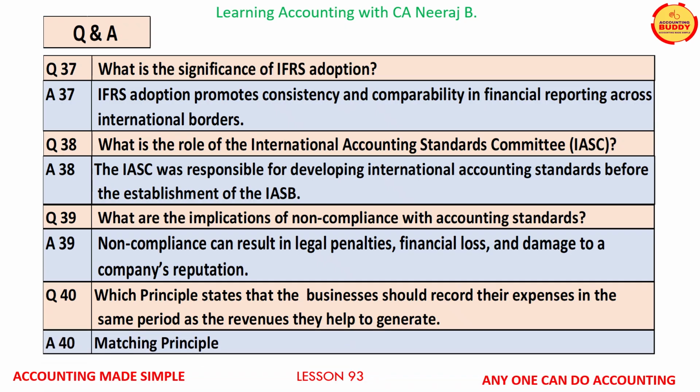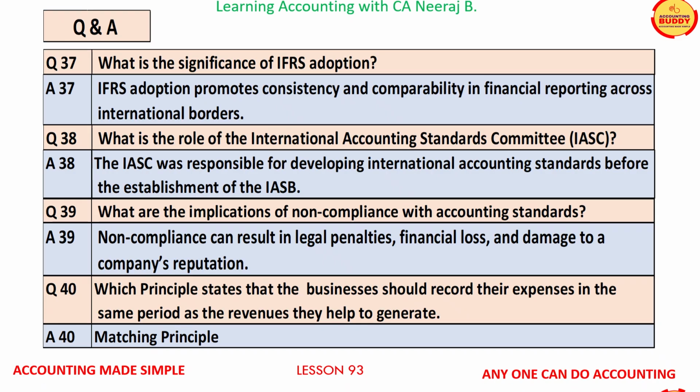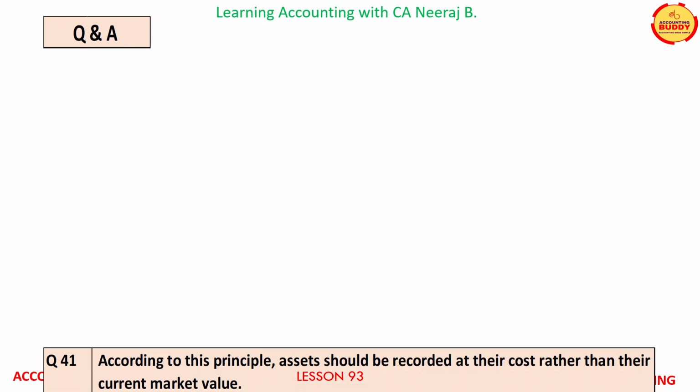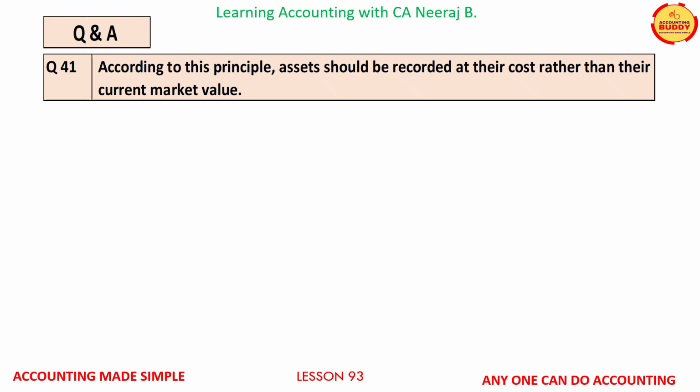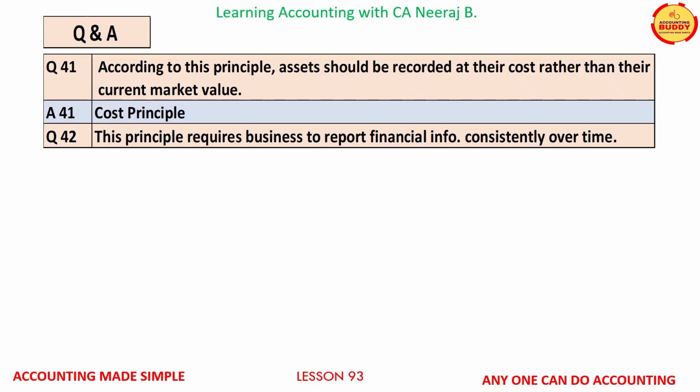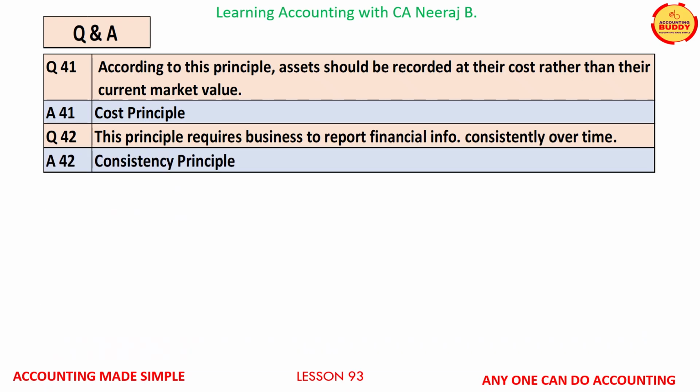And the answer is matching principle. Let us address a couple more one-word answer questions. Question number 41 is, according to this principle, assets should be recorded at their cost rather than their current market value. The answer is cost principle. Question number 42, this principle requires businesses to report financial information consistently over time. The answer is consistency principle.